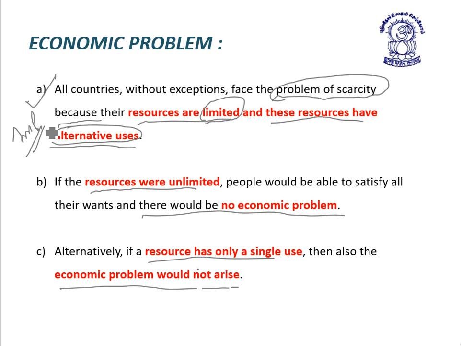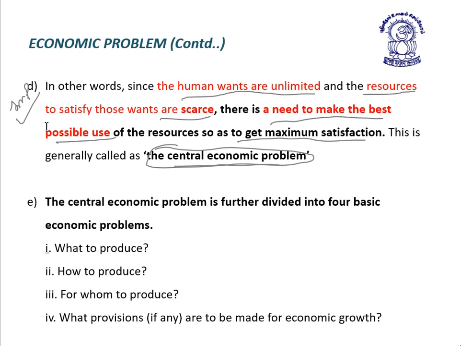Then next, if the resources have only a single use or have no alternative use, then also the economic problem, that is the problem of scarcity, would not arise, because the problem of scarcity arises only when two parameters exist. First, resources are limited, and second, resources have alternative uses. Then we have discussed point D,